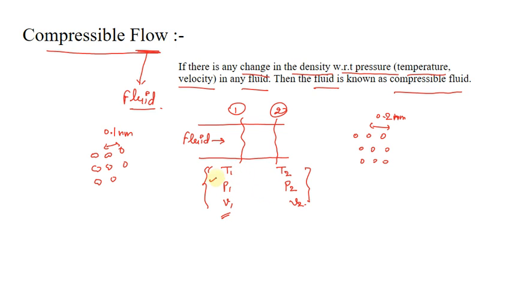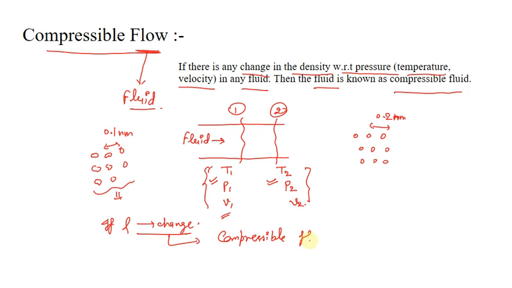That means because of the variation of these parameters, there are certainly some changes in the interspace of the atoms, or we can say in the interatomic distances. So this is what I am trying to say. If the interatomic distance changes, then the density changes. And if density changes, the flow is known as compressible flow. This is what compressible flow is all about.